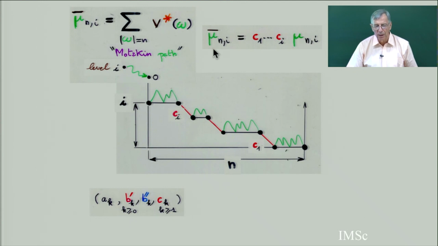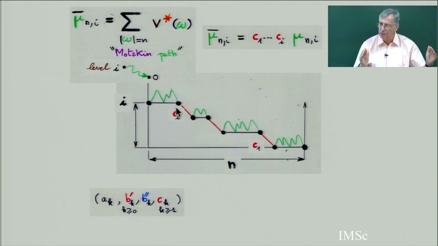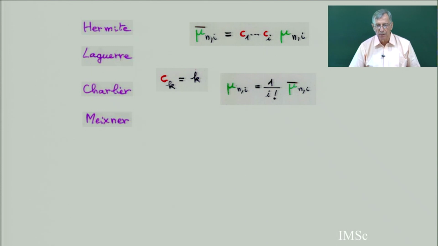And this weight mu and I is the same as mu and I, but with this extra factor, because each of the southeast steps does not have a corresponding northeast step. Inside each of these green parts, everything is okay, the valuation star or not star is the same, but here I am working with mu and I for the inverse polynomial. So mu and I is almost the same as this, but you have to divide by C1, C. And working with orthogonal polynomials, in fact, we have seen that ck equals k.